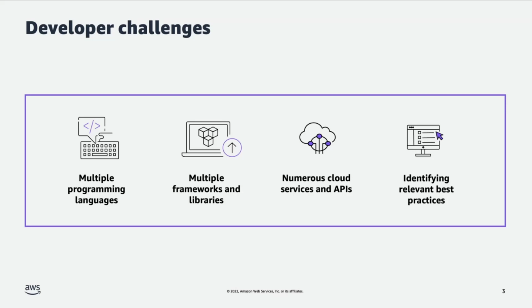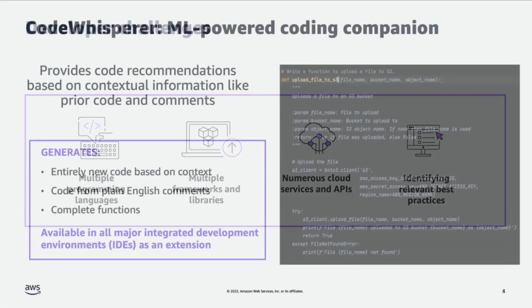As a result, developers spend a lot of time searching for code snippets on the web and on developer forums, and then bringing back these code snippets to their IDE, where then they have to modify them, right? So all of this time that is spent looking for what we call, many times, boilerplate code, undifferentiated code, can actually be saved, and it can be put to a more creative task, or more important, solving more important business problems with the help of Amazon CodeWhisperer.